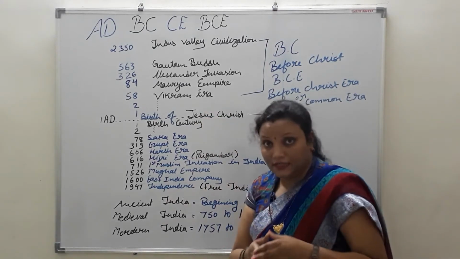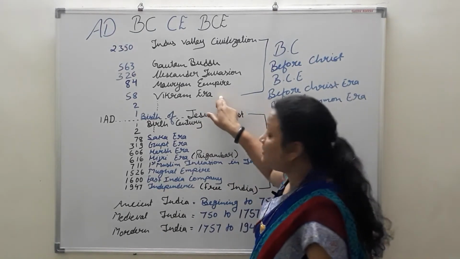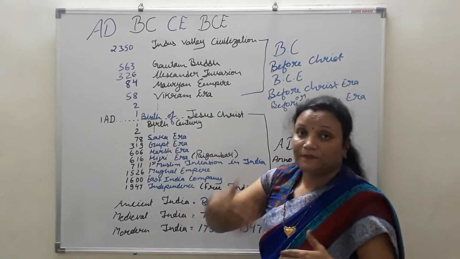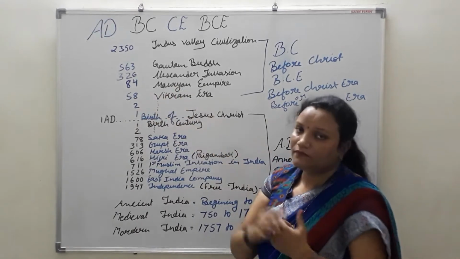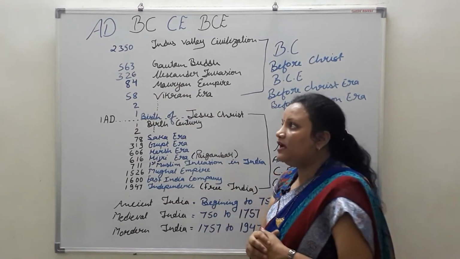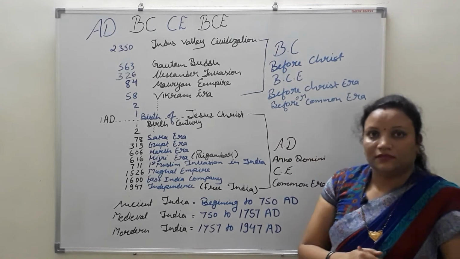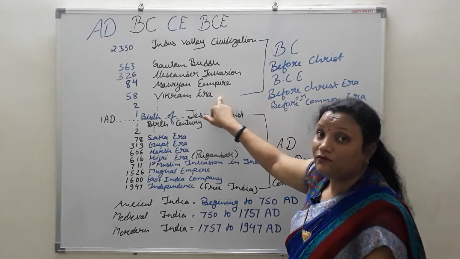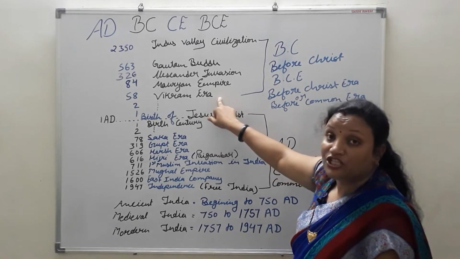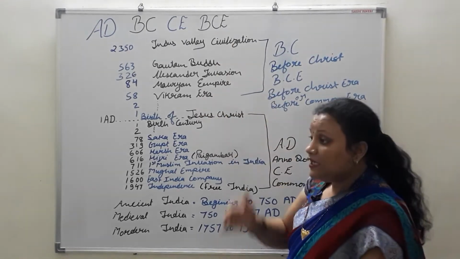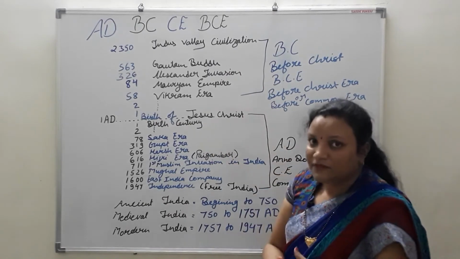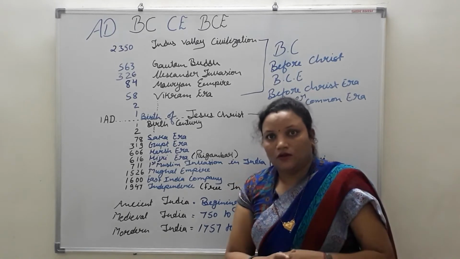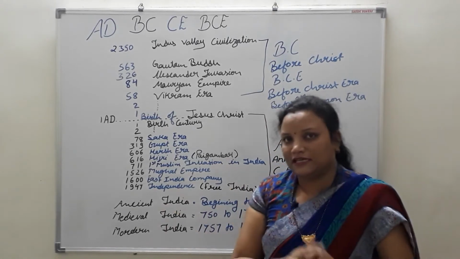According to the Hindu calendar, our month starts with Chaitra Navratri, and the Vikram era started from there. Varamihir made the calendar according to our Hindu calculation, and this calculation depends on the condition of the moon. In the Hindu calendar and in the Muslim calendar we have 354 days in a year.